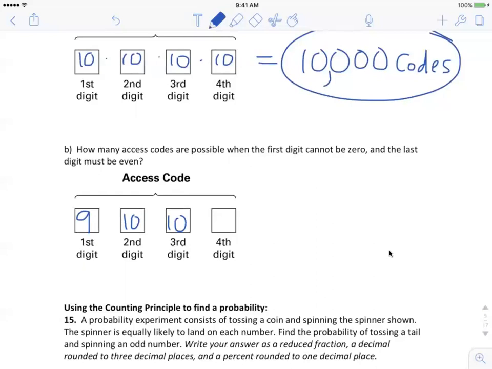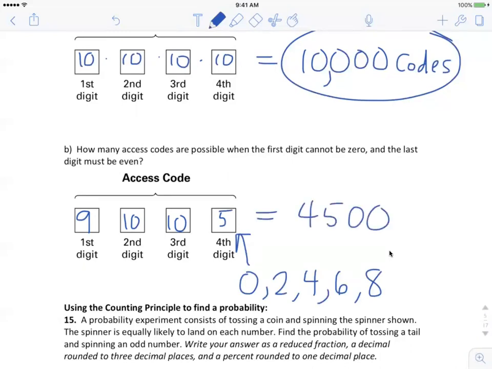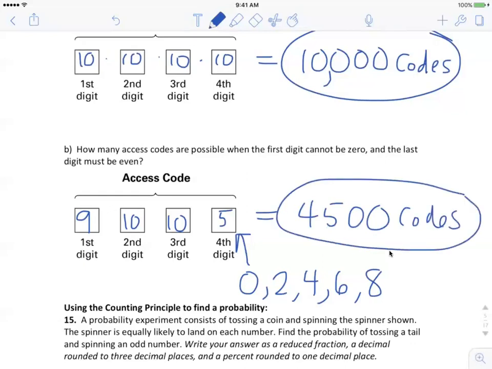Even numbers are divisible by 2. We're going to include 0 as an even. So 0, 2, 4, 6, 8. That's 5 digits, right? I'm counting them up, all of the even digits that I have to choose from. 0, 2, 4, 6, or 8. If I multiply all that together, 4,500 codes. Makes sense that it's less than that original 10,000 from the previous example because I have restrictions.